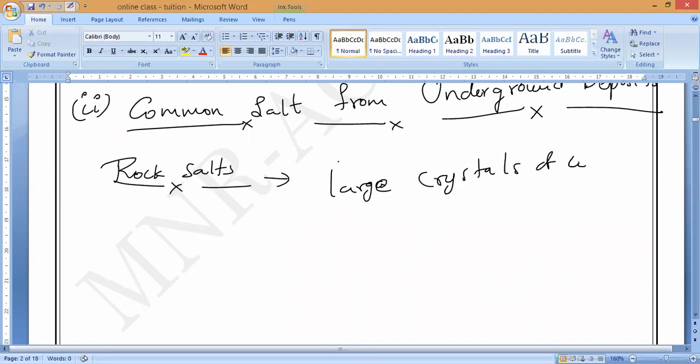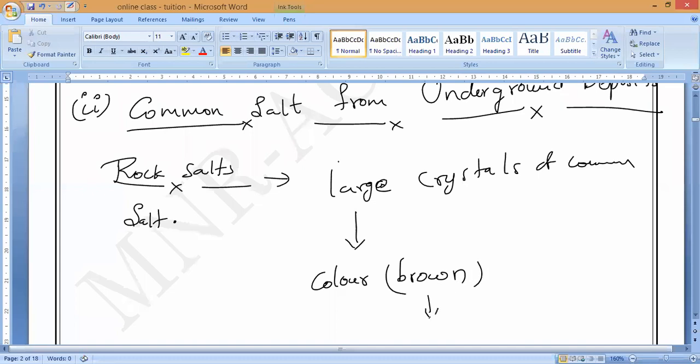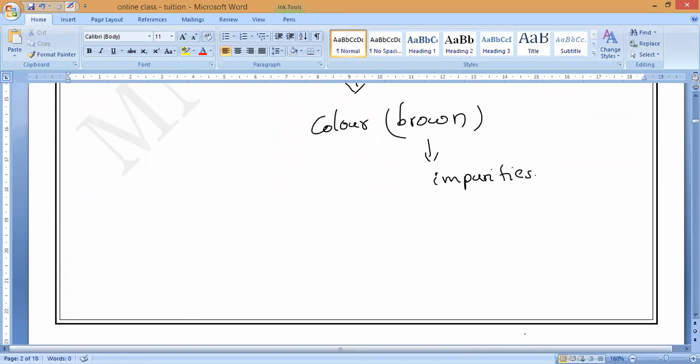Large crystals of common salt are only called rock salt. Understand, guys? Rock salt. So what is the color of this rock salt? Brown color. Brown in nature. What is the reason behind it? Because of impurity. It contains different kinds of colors, brown color.